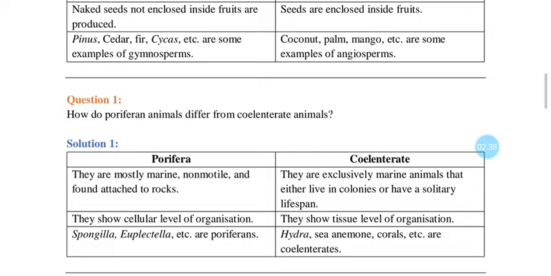So the new addition or advancement of characteristics in the next phylum is the difference between these two phyla. Basically, when we understood the classification system, we discussed that on the basis of differences we are separating groups of organisms.